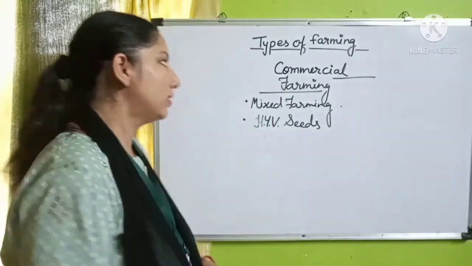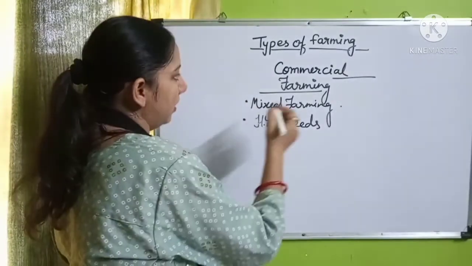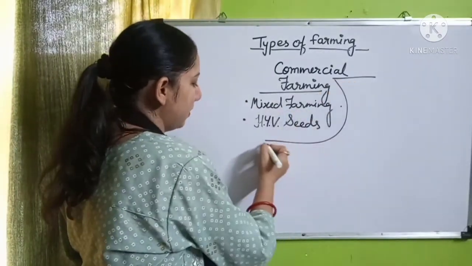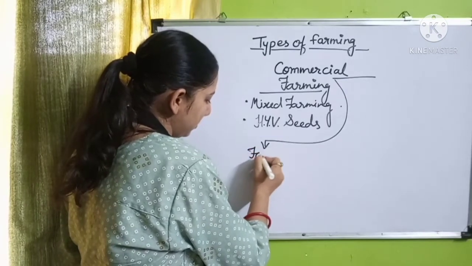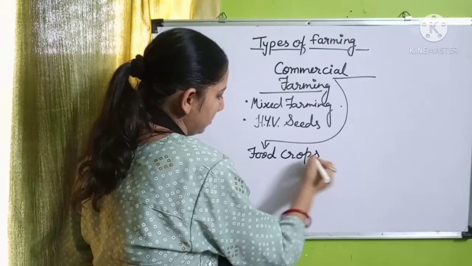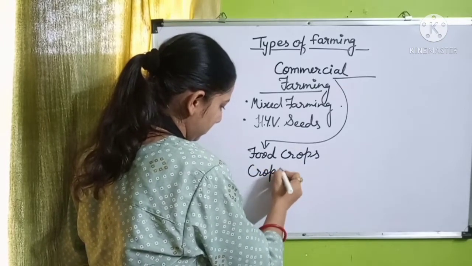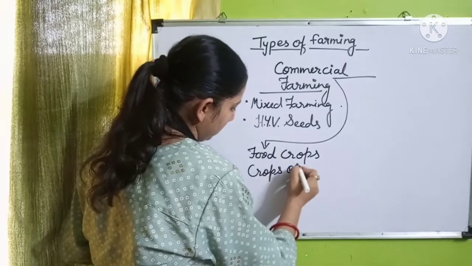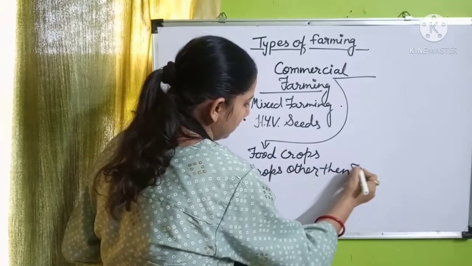Here one more thing: commercial farming is of different types of crops, food crops, and crops other than food.